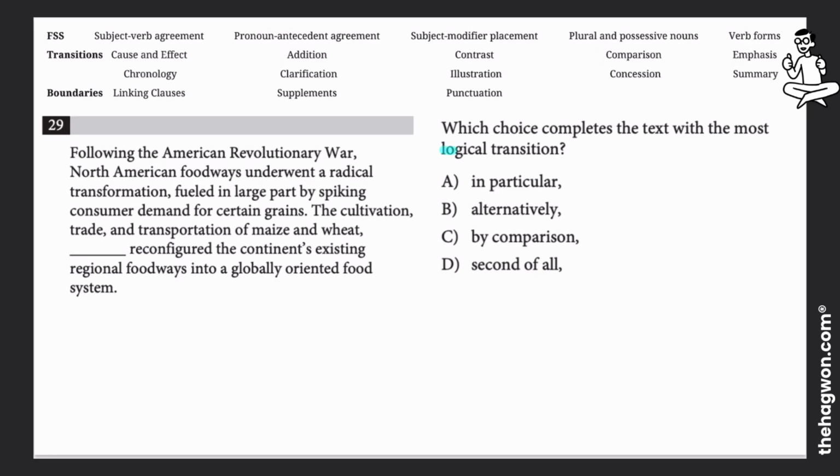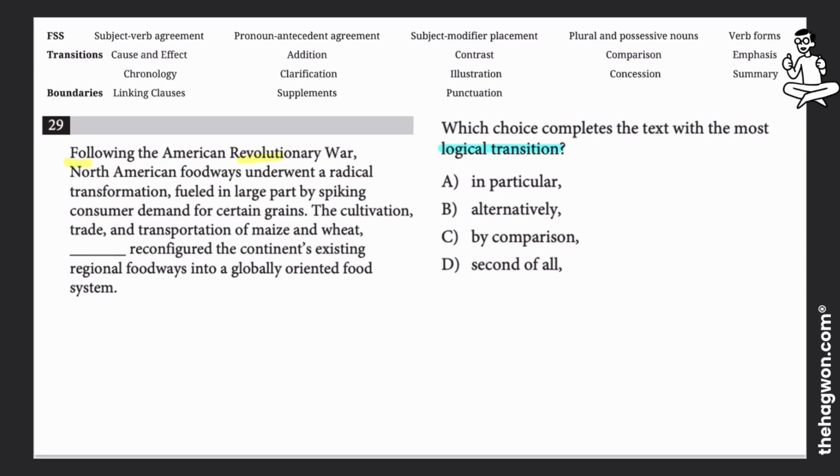Question 29 on our logical transition. Pay attention to evidence, especially the actions, the verbs of the sentences, that when we are to connect two ideas, we want to pay attention to what the verbs did in the previous one.